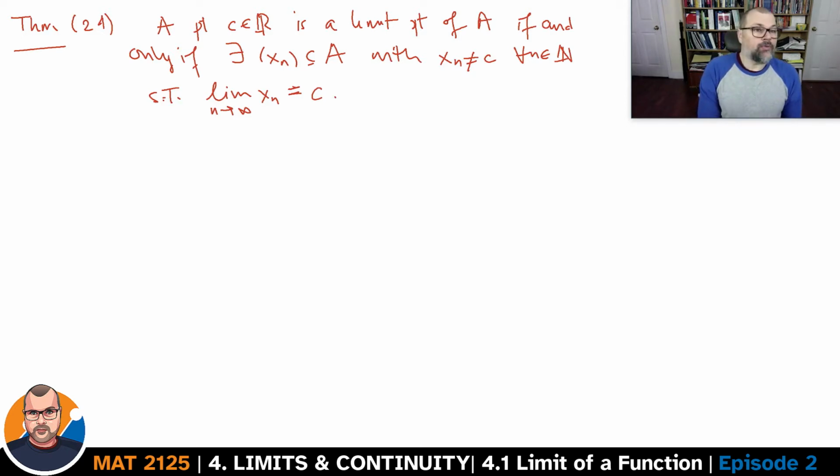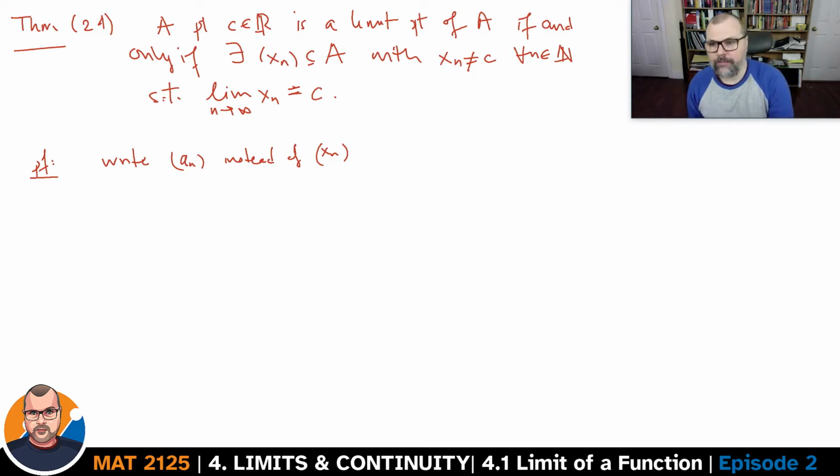And so we would be able to show, for instance, in the previous example, that 0 is the only limit point of A, because the only sequences of points in A which converge to anything have to converge to 0. There's no other place to go. This is an if and only if statement, so we have two directions to prove. To simplify the notation, and again to remind us that these sequences have to reside in A, I'm going to write a_n instead, but it doesn't matter what we call it. This is just to make it easier to go through the proof.